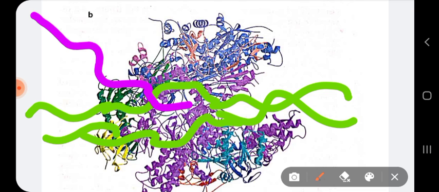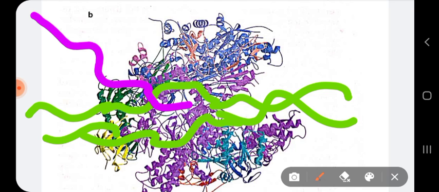Now today I am just going to give an overview of the transcription process, because directly they have mentioned the whole transcription process in eukaryotes. So it will be a little bit difficult for you to understand if you have not properly studied the transcription process in your class 12 exams. But I'm just going for an overview of transcription here.